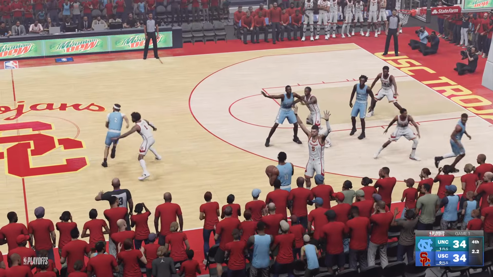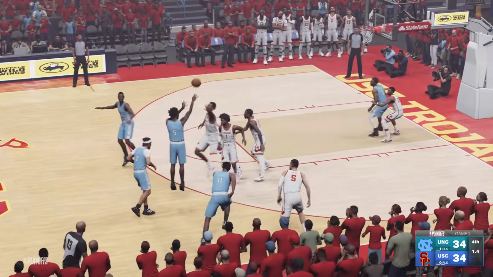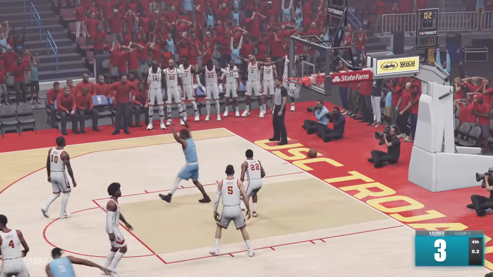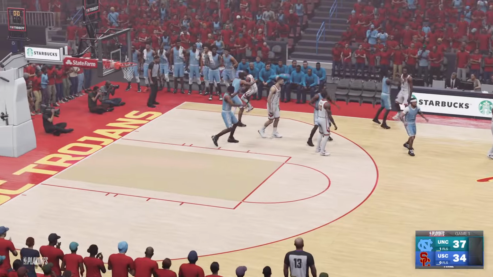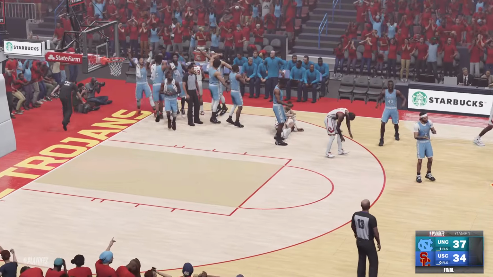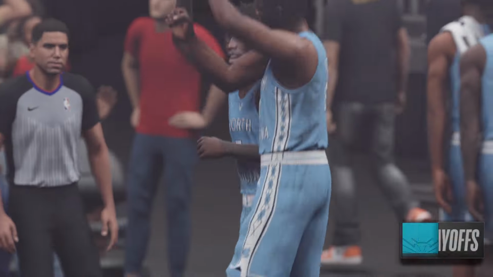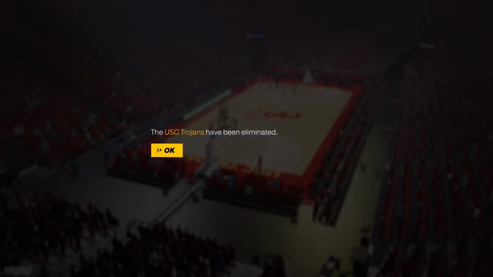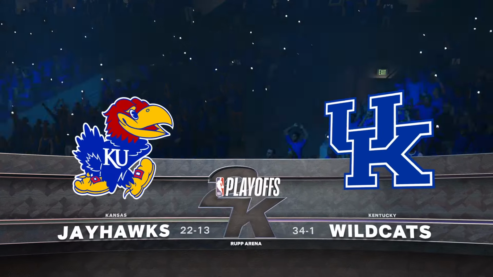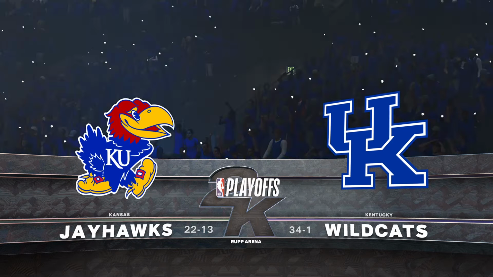The next play, North Carolina inbounding. It goes to Nasir Little. The 3, it's good. Buries it from deep. North Carolina's up 37-34, and that's where they'll stay. They win the game on a buzzer beater, and Nasir Little goes home the hero. USC has been eliminated. Jump ahead to our other Elite 8 matchup between Kansas and Kentucky.